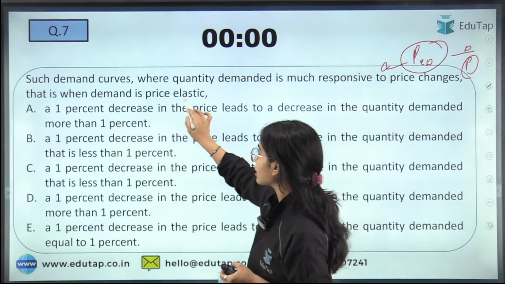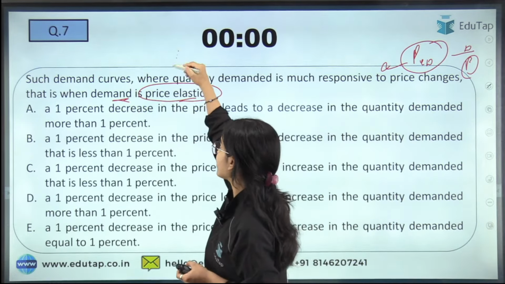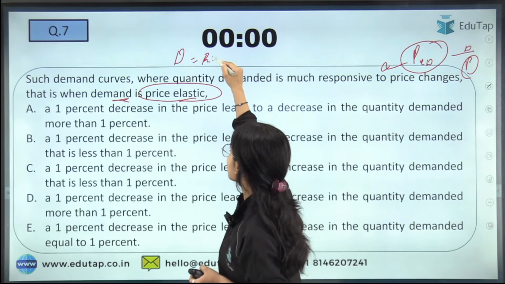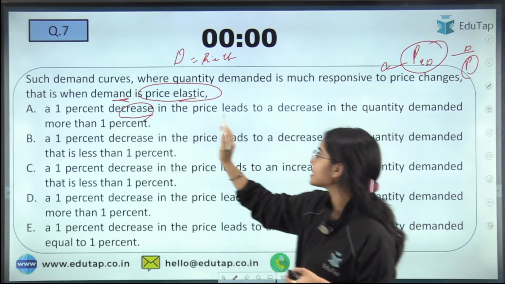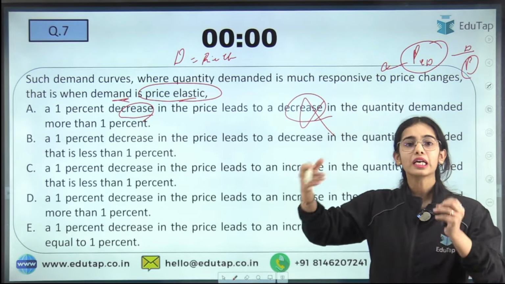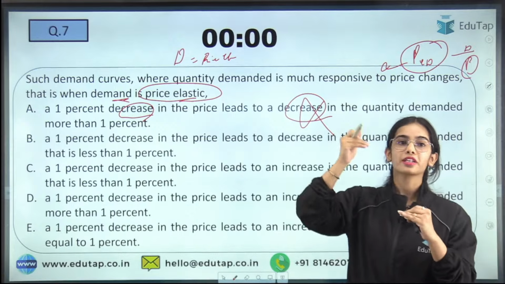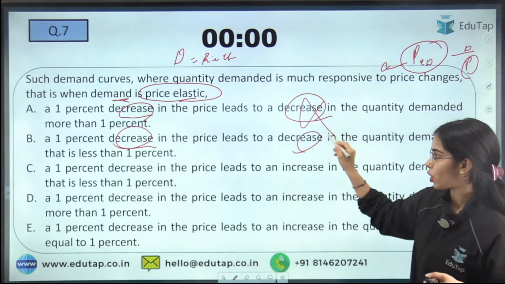So let's say when the demand is price elastic, that means a percentage decrease in the price leads to a decrease in the quantity demanded. This cannot be possible as per the law of demand. If the price is decreasing, the quantity demanded should increase. So decrease and decrease cannot be possible.